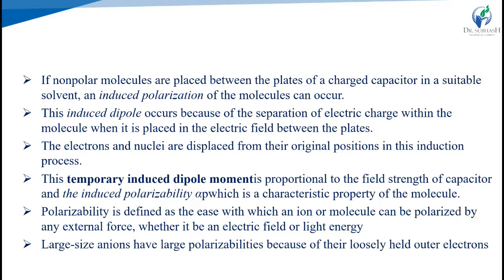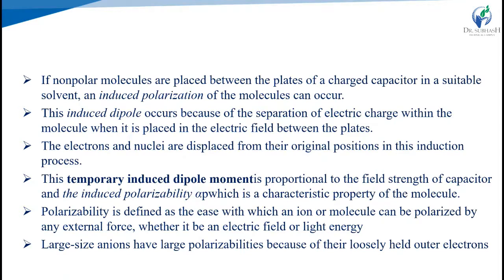For the temporary induced dipole moment, non-polar molecules are placed between the plates of a charged capacitor in a suitable solvent, which induces polarization of the molecules. Induced dipoles occur because of the separation of electrical charge within the molecules when we apply a field.